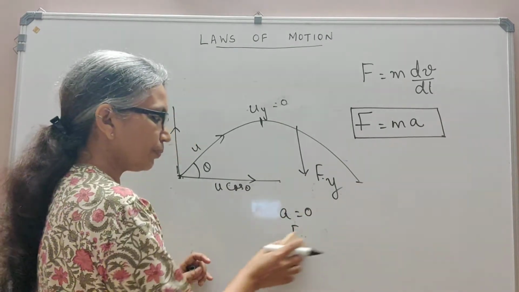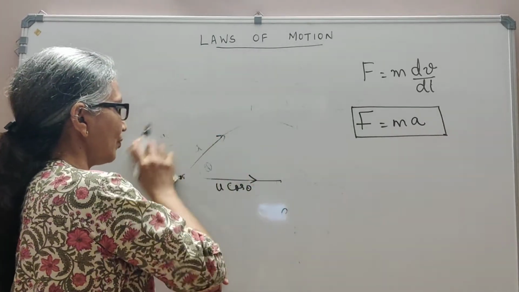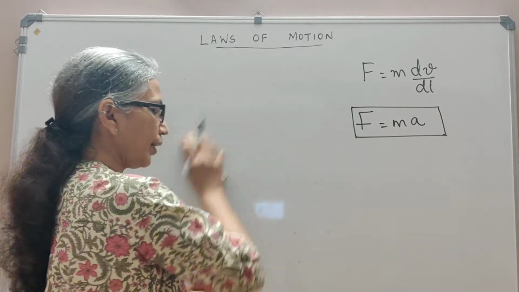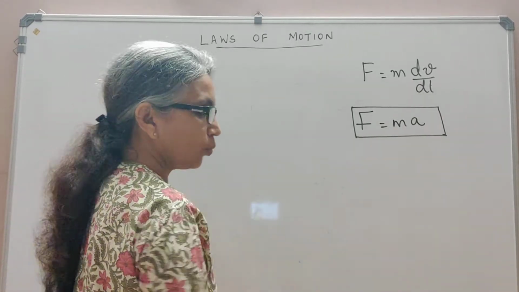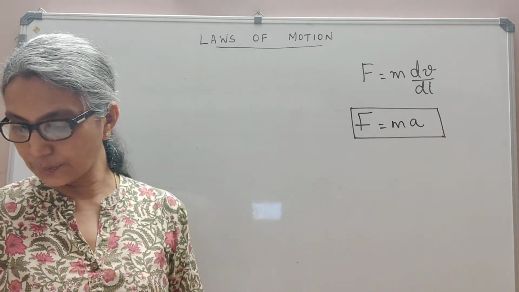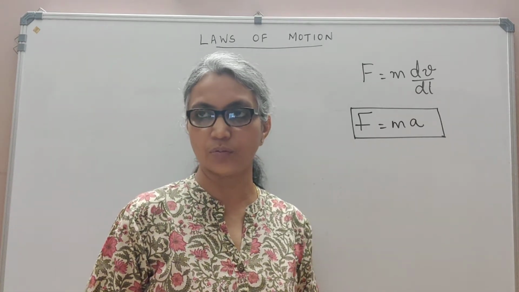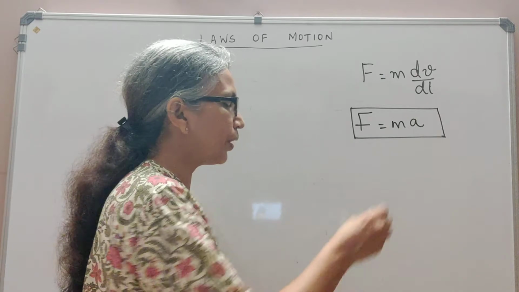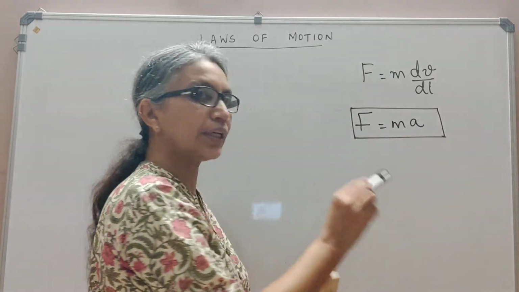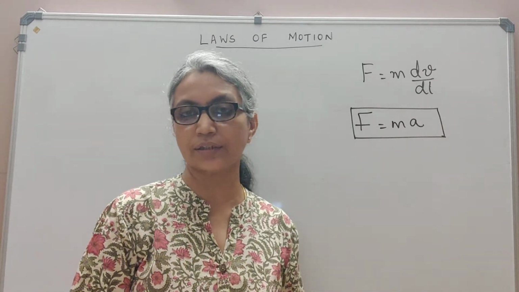So that is what I meant when I said Newton's second law is a vector law, and you may write Fx is max, Fy is may, and Fz is maz. And then the last point is that Newton's second law is a local relation, which means the acceleration of a particle at a particular instant depends only on the force on that particle at that instant, not on some previous force that may have acted upon the body.